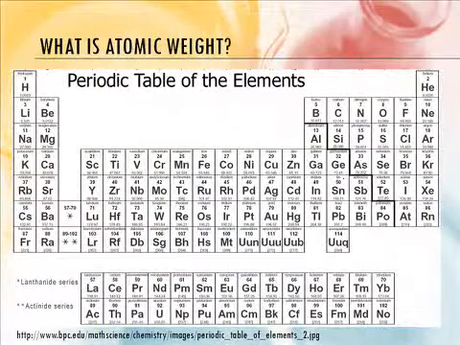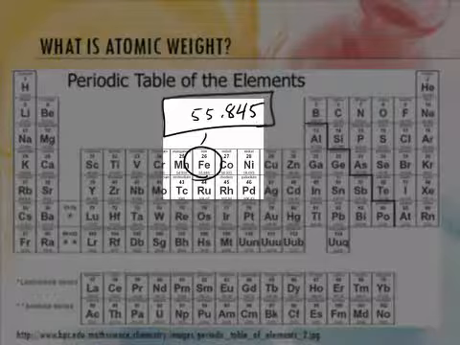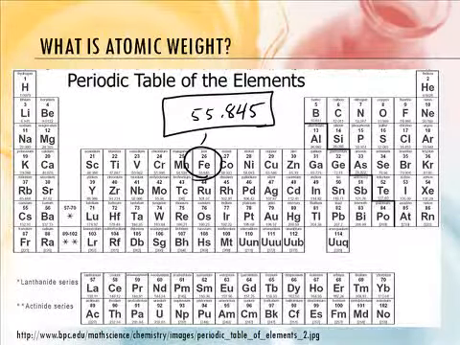Okay, so here is the periodic table, and if you look at iron right here, hard to see that, but its weight is 55.845. Now, the thing that's funny about that number is that there are no iron atoms that weigh 55.845. Because it's the weighted average of the different isotopes, it's going to be either a little more or a little less. One might weigh 55, one might weigh 56, or something like that. Okay. Now, let's do an example with some math.